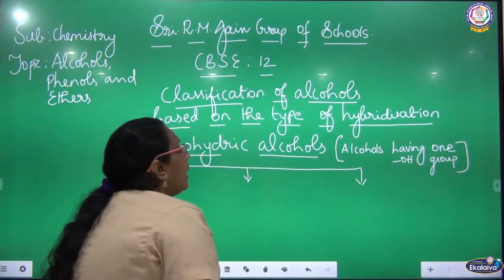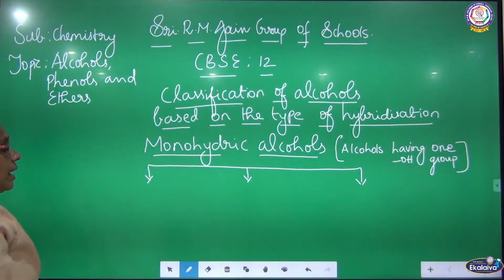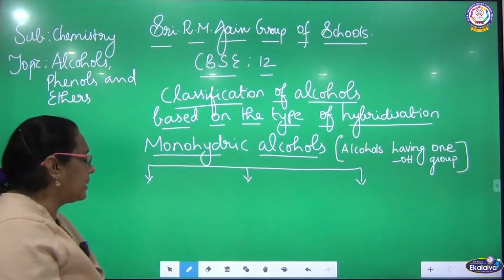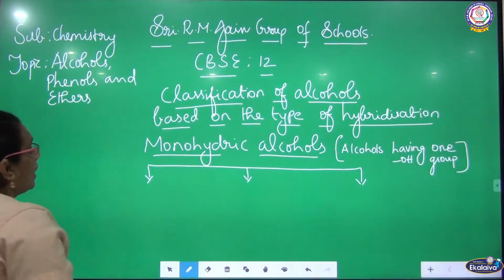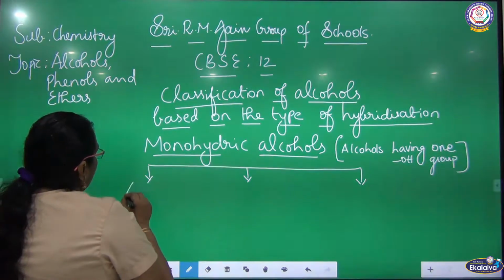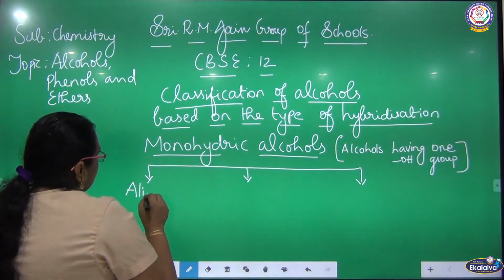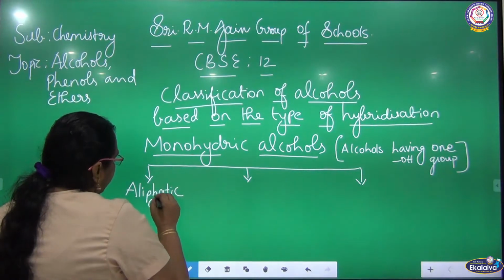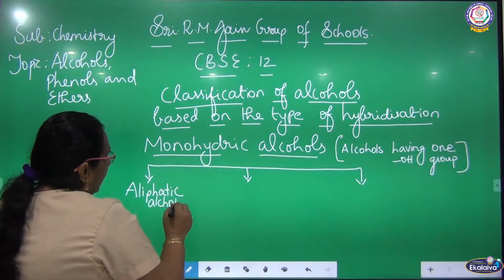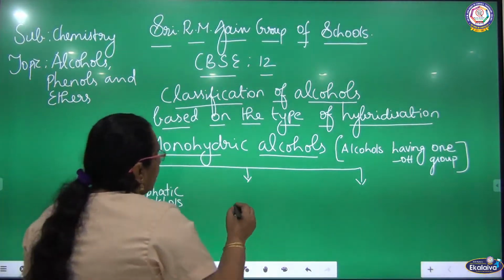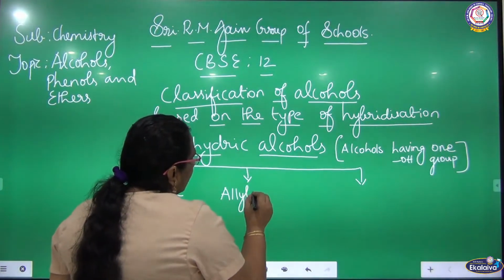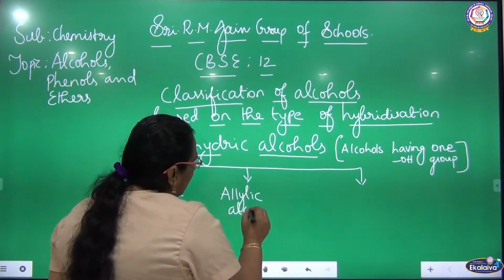So, these monohydric alcohols are further classified based on the type of hybridization. What is that? Aliphatic alcohols. The next one, allylic alcohol.